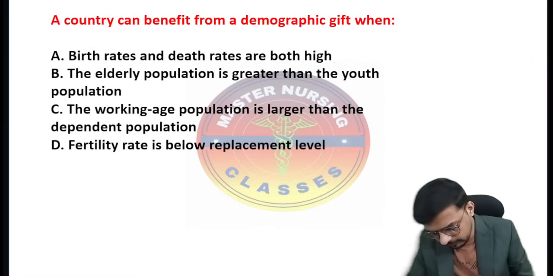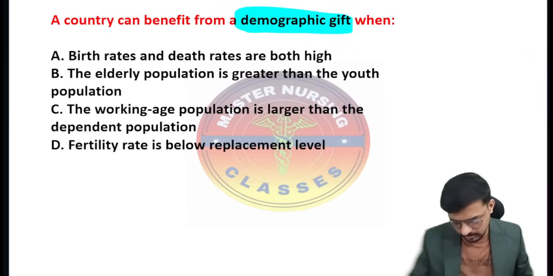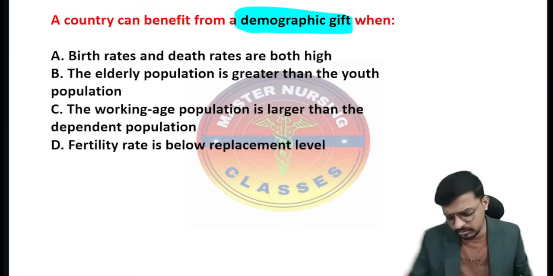Beta, this demographic gift we also call the demographic dividend, or the demographic bonus. It means something good is happening here. So what is the good here?